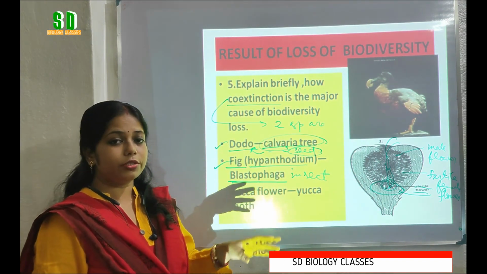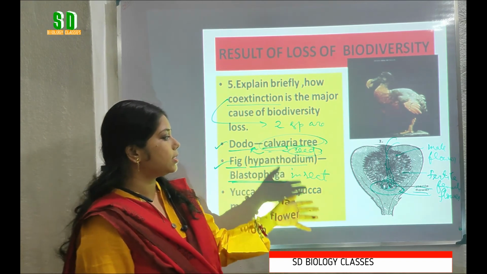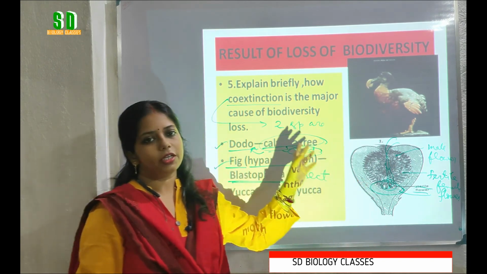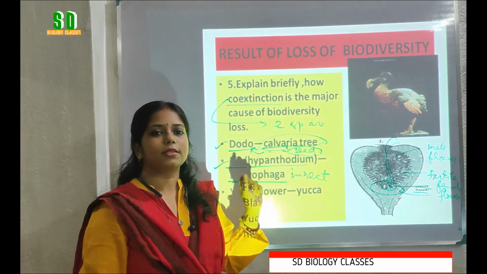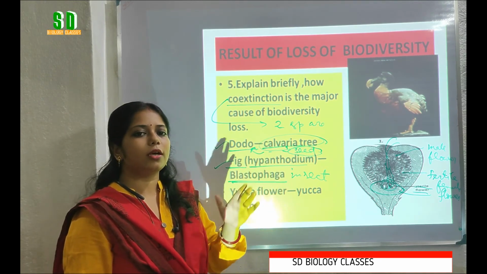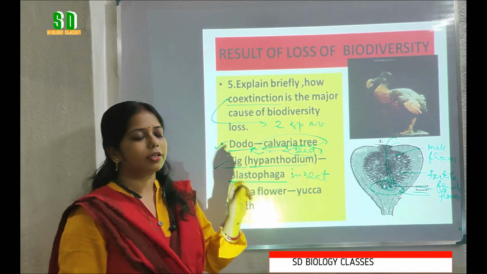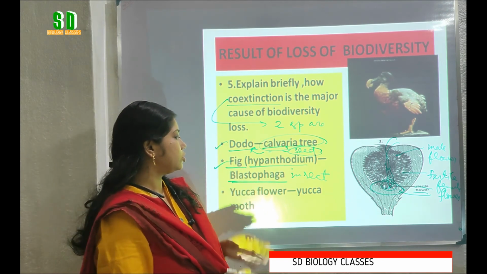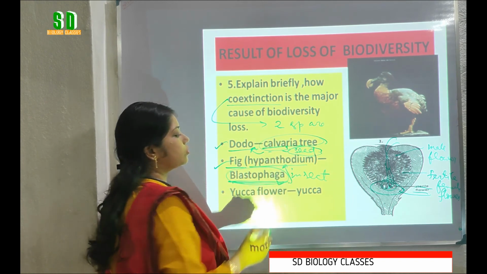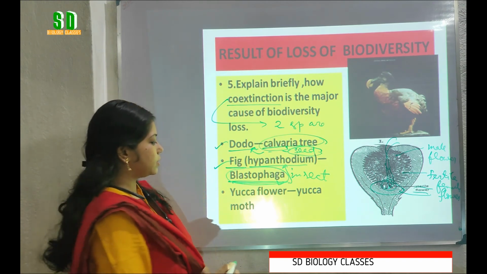During this period, while entering and coming out, the insect transfers pollen grains to the fertile female flower, and thus pollination occurs. So this shows the relationship between the pollinator and the pollination of the flower, and that's why if the extinction of one species occurs, it results in the extinction of the other species. This is another example of co-extinction.